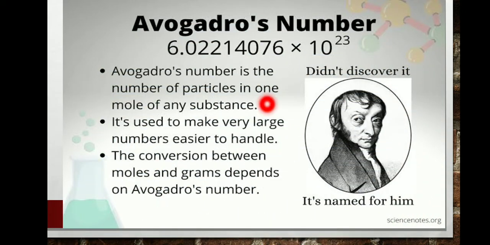Avogadro's number. It's a very important question. Avogadro's number is 6.022 × 10^23. Avogadro's number is the number of particles in 1 mole of any substance. It is used to make very large numbers easier to handle. The conversion between moles and grams depends on Avogadro's number.